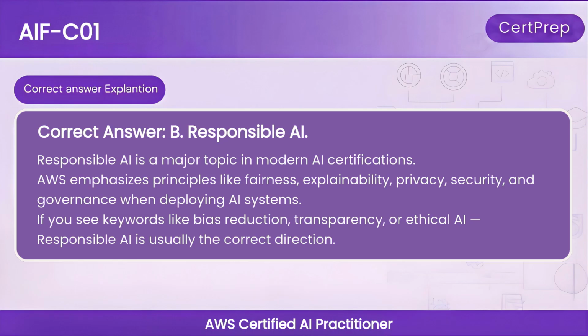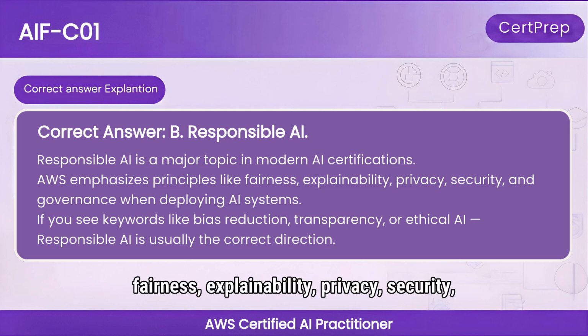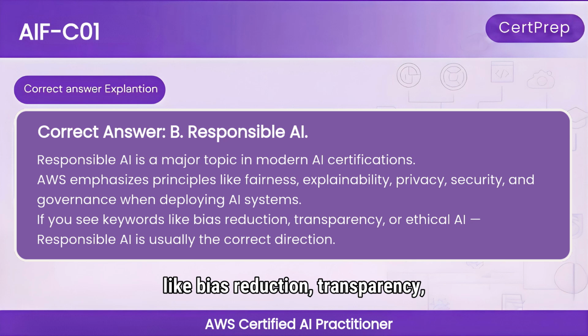Correct answer: B. Responsible AI. Explanation: responsible AI is a major topic in modern AI certifications. AWS emphasizes principles like fairness, explainability, privacy, security, and governance when deploying AI systems. If you see keywords like bias reduction, transparency, or ethical AI, responsible AI is usually the correct direction.